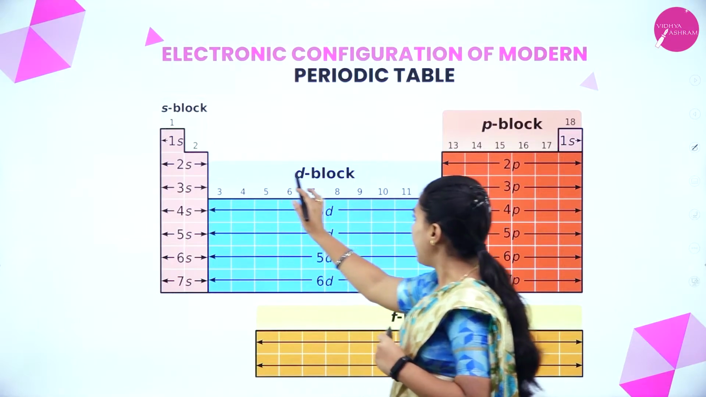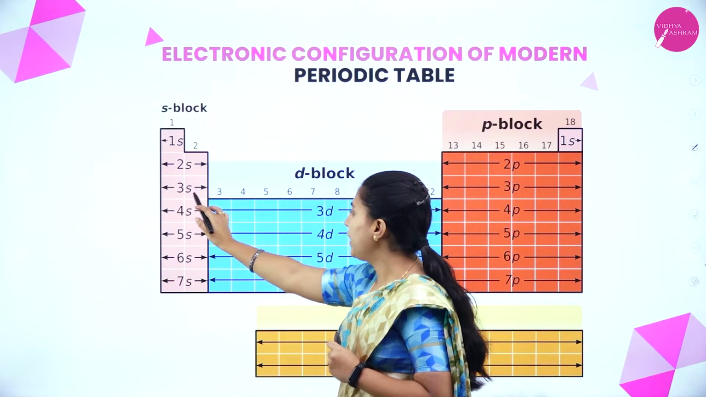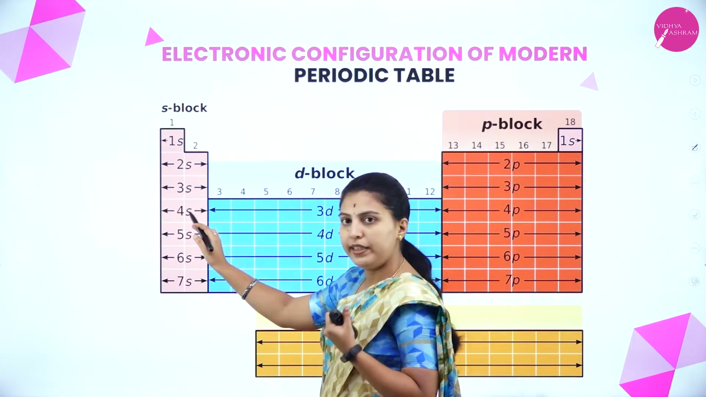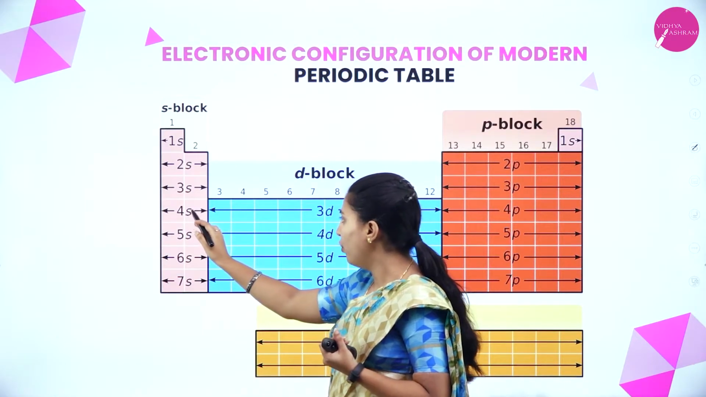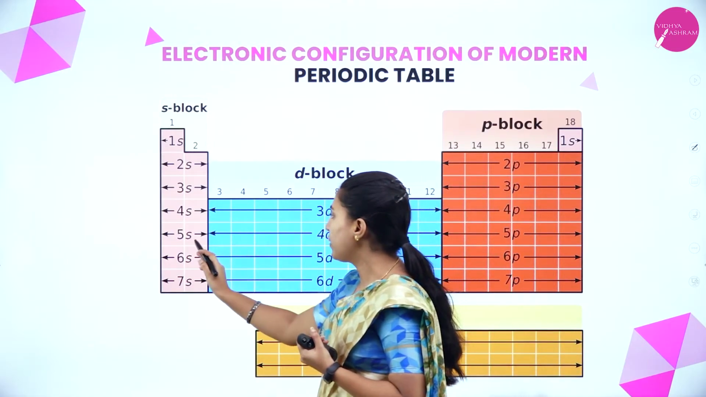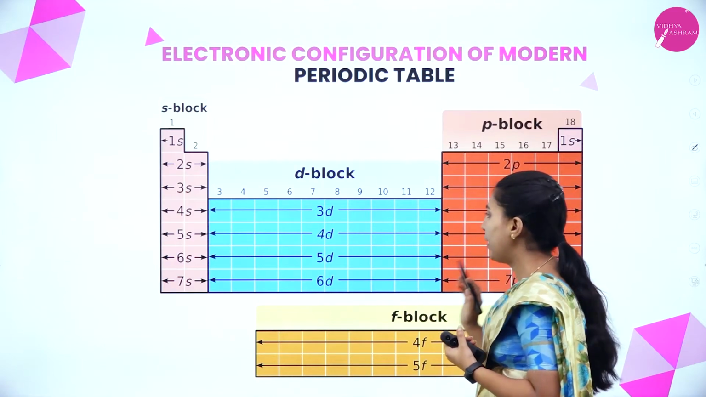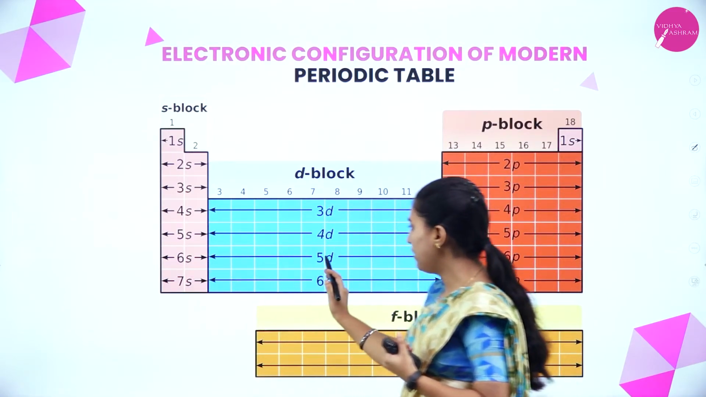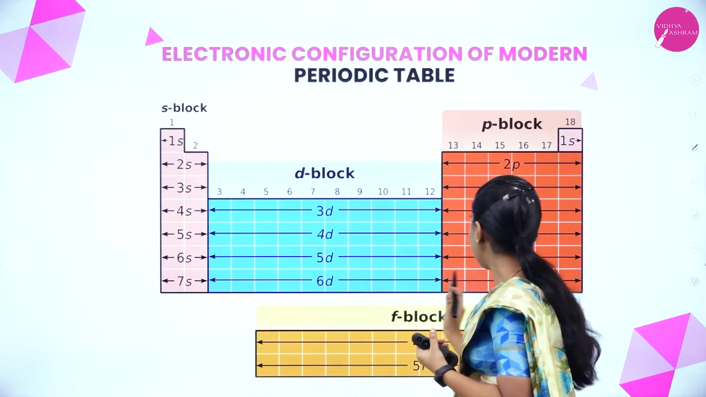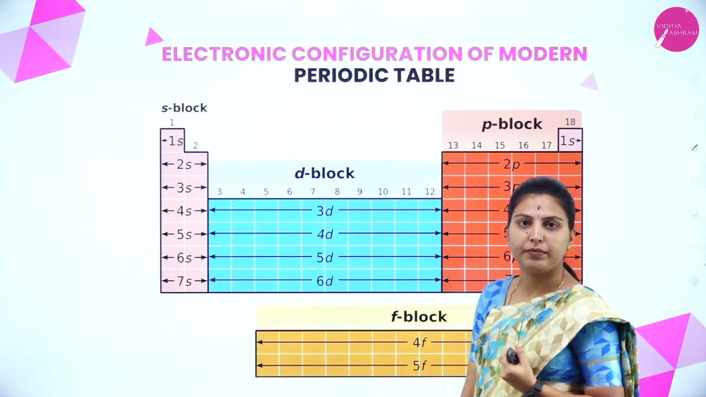The second period will belong to 2s and 2p. Third period, 3s and 3p. Overall, the fourth period will belong to 4s, 3d, 4p orbitals. Next, the fifth period elements will belong to 5s, 4d, 5p. Sixth period, 6s, 5d, 6p. Seventh period, 7s, 6d, 7p. Also 4f and 5f, right.